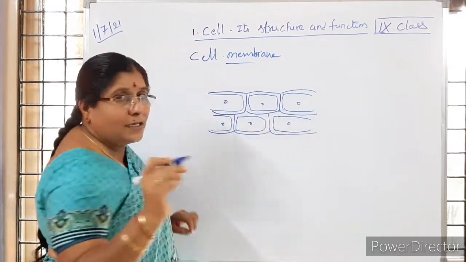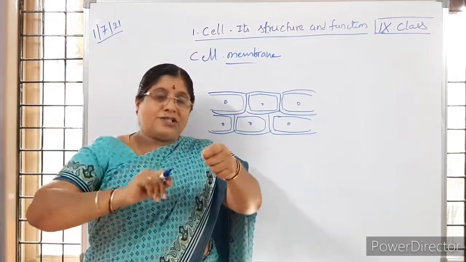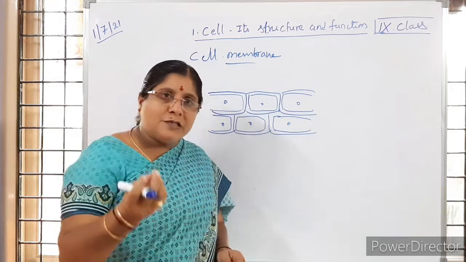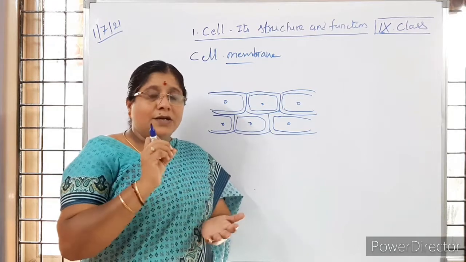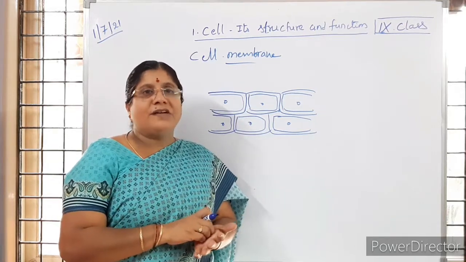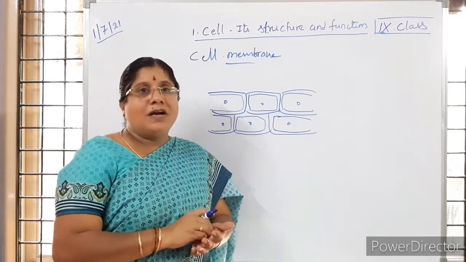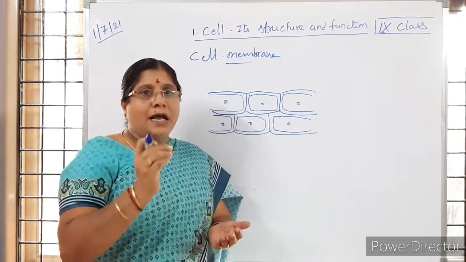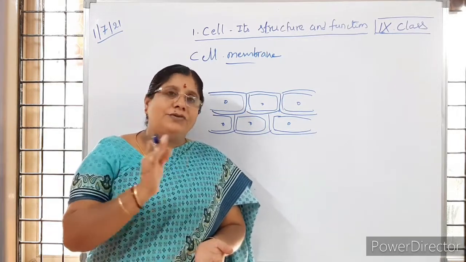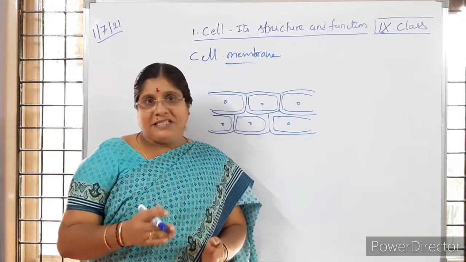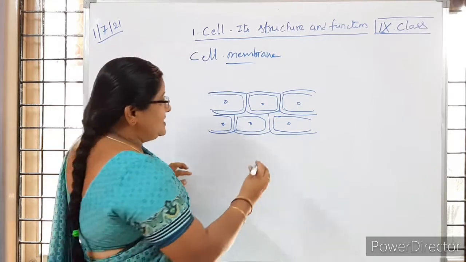So to observe this cell wall, cell membrane, what we have to do? We have to take a rio leaf, strike it in one stroke, and we get a transparent layer. We take that in a watch glass and put a few drops of salt solution. Salt solution is prepared in 1 tumbler of water. If we add 2 or 3 pinches of salt, it becomes salt solution, and we put 5 to 10 drops of salt solution and leave it for 10 minutes. Then if we observe under the microscope, it will be seen like this.